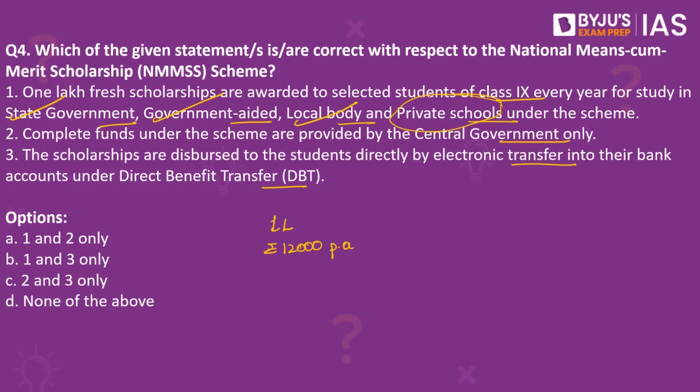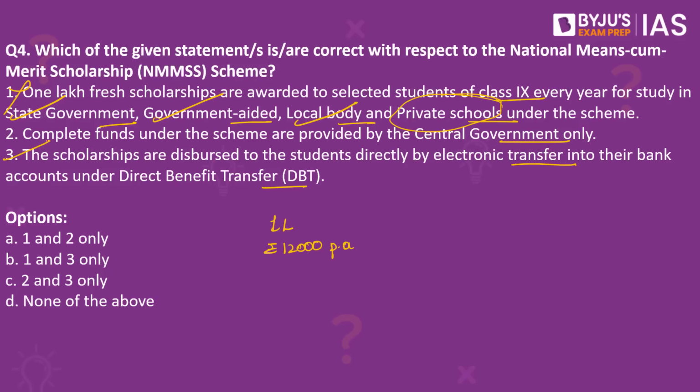Private schools are not covered under this scheme, therefore statement number 1 becomes incorrect. So, how are the students selected for scholarship? The students are selected for scholarship through an exam that is conducted by the state or the union territory government, and the selected students get scholarships disbursed directly to their bank accounts, and this is done through the direct benefit transfer mode. Therefore, statement number 3 becomes correct.